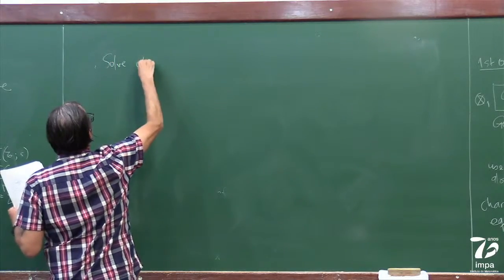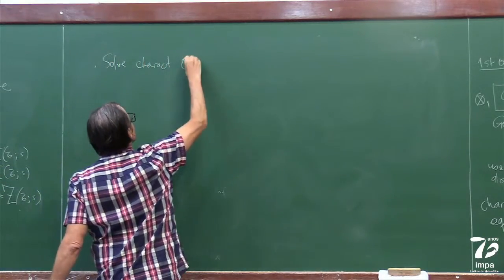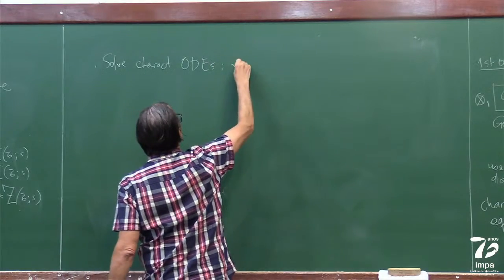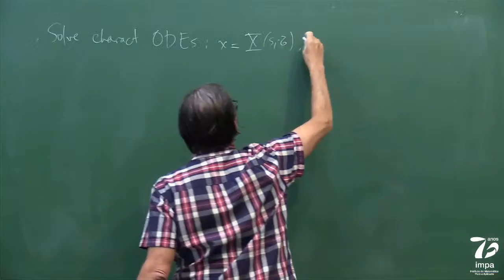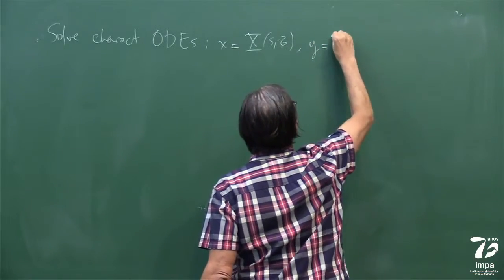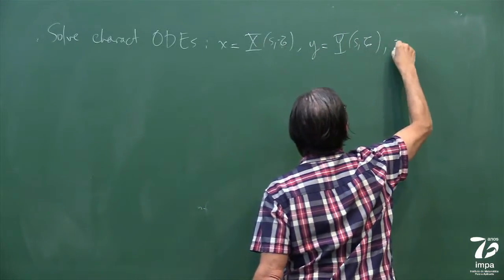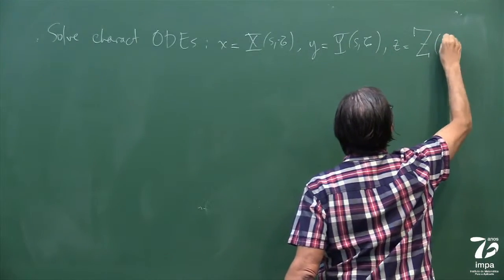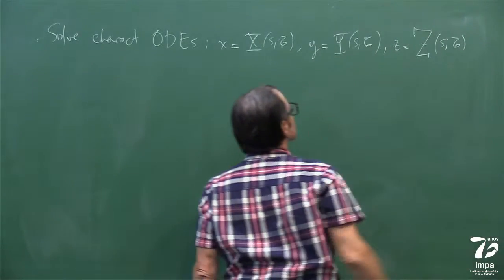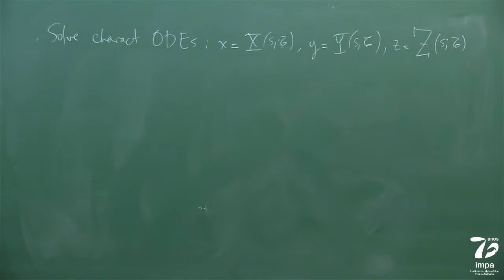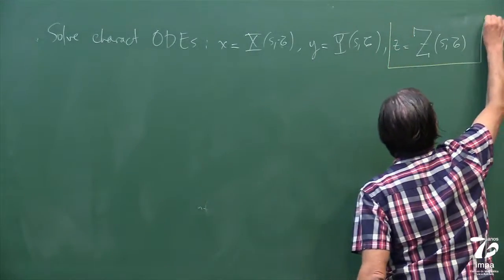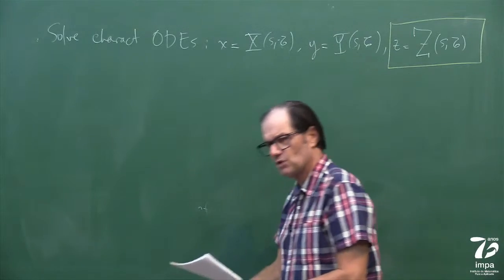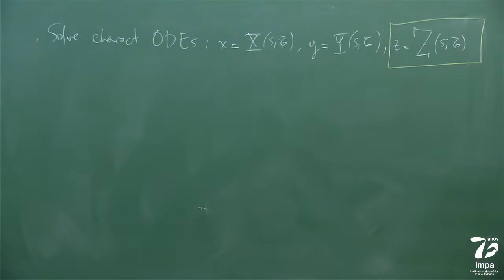So look at this. We solve characteristic ODEs and we get this. Right? Looks like we're good. But then, if we pay attention to this, well, we see that we're not quite there yet, right?